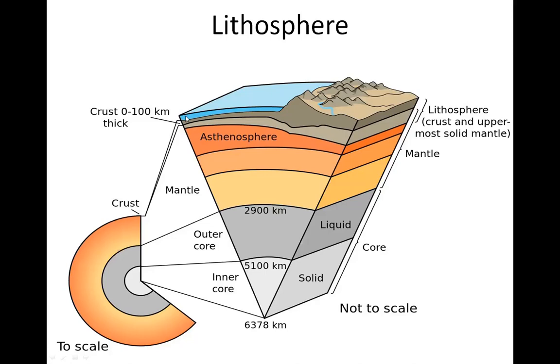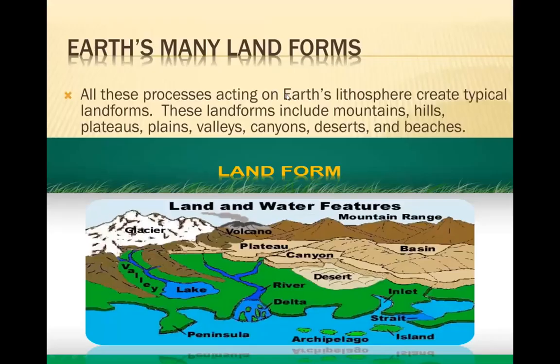It is mostly made up of substances like soil and rock. Landforms like mountains, plateaus, plains and valleys are seen on the lithosphere. So these are the different landforms of the lithosphere.